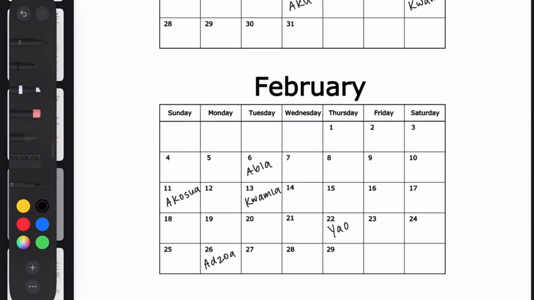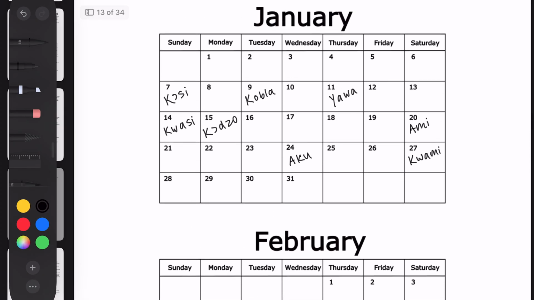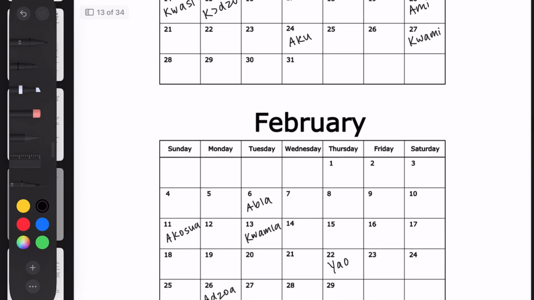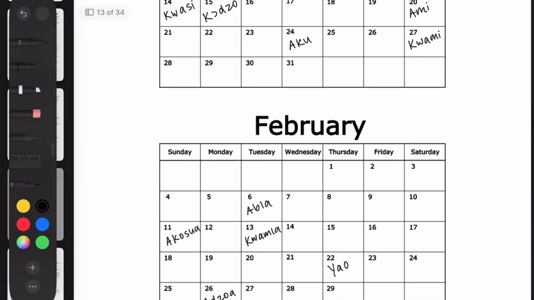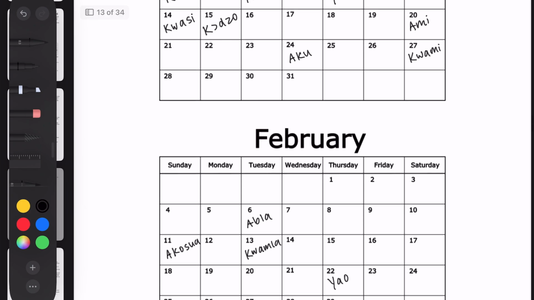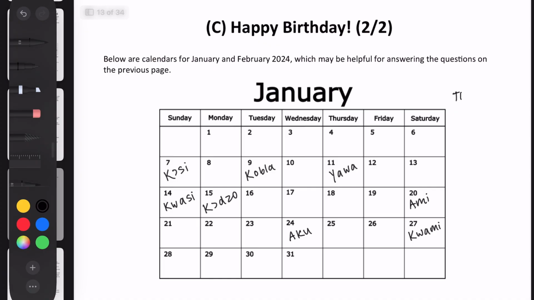So now let's go through and see if we can find any patterns. And like I said, I'm guessing they're going to be related to the days of the week, because why would they give us these calendars otherwise? As you can see, if you look at the columns, there are a lot of similarities between the names in each column. Thursday jumps out right away because there are only these Y names here, so I guess we can just write that down as a rule: Thursday equals Y.